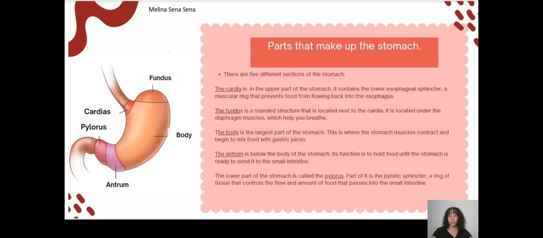The antrum is below the body of the stomach. Its function is to hold food until the stomach is ready to send it into the small intestine. The lower part of the stomach is called the pylorus. Part of it is the pylorus sphincter, a ring of tissue that controls the time and amount of food that passes into the small intestine.